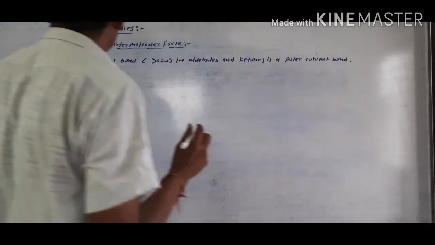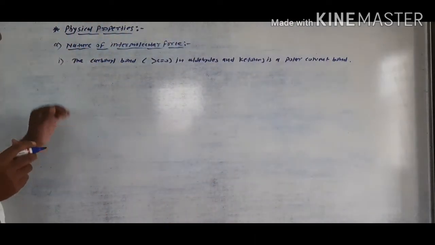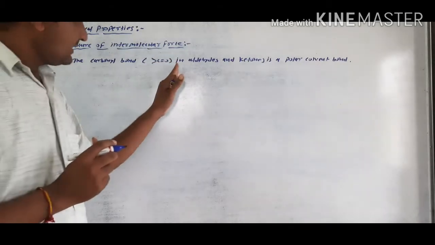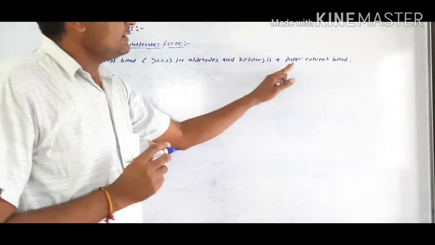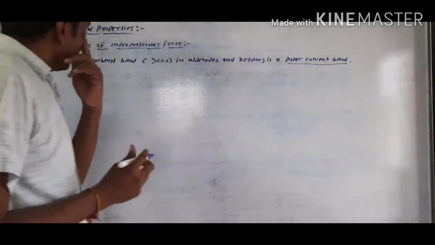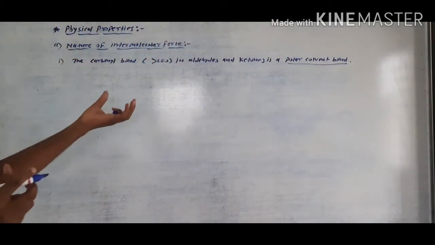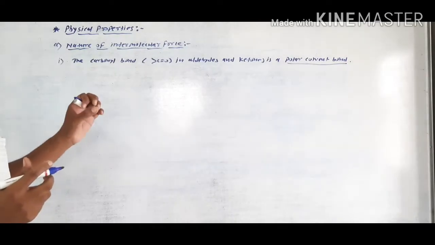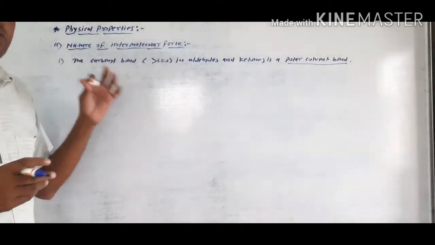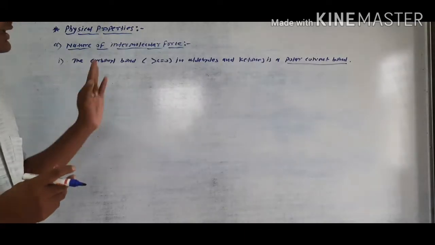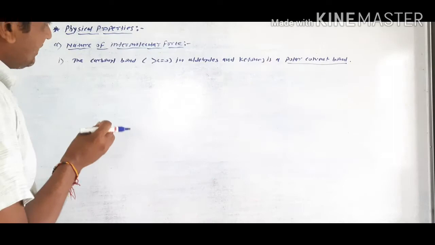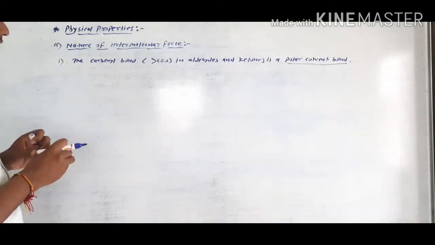First important point in the nature of intermolecular force is that the carbonyl bond in the carbonyl group in aldehydes and ketones is a polar covalent bond. Means aldehyde and ketone contain a carbonyl group in which the bond is polar covalent. They will be polar, meaning a plus charge and a minus charge easily form between the carbon and oxygen in the carbonyl group.